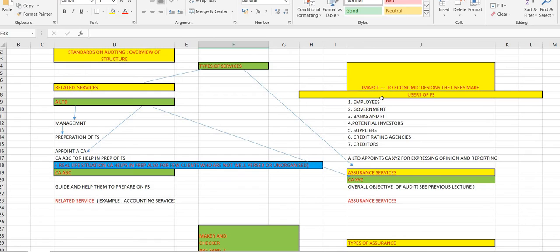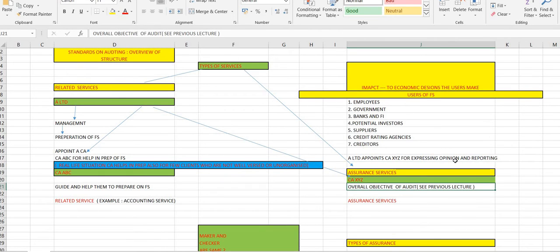Here, A Limited will have to hire a new chartered accountant who is not CA ABC. He has to be someone other than CA ABC because maker and checker can't be the same. So A Limited appoints a new chartered accountant by the name CA XYZ. The maker is ready, and they need to check their financial statements. So for that they appointed CA XYZ. A Limited appoints CA XYZ for expressing an opinion and reporting.